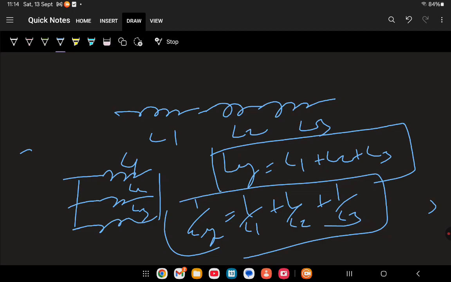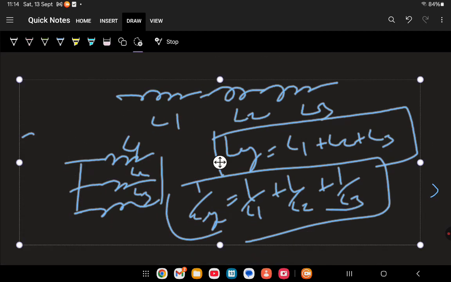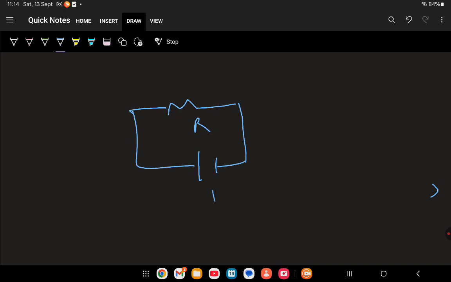Now, next we will discuss Ohm's law and then Kirchhoff's law. What is Ohm's law? Suppose we have a resistor R and a voltage V is connected across it. There must be a current I. The relationship between V, I and R is V equal to I into R. This is called Ohm's law.